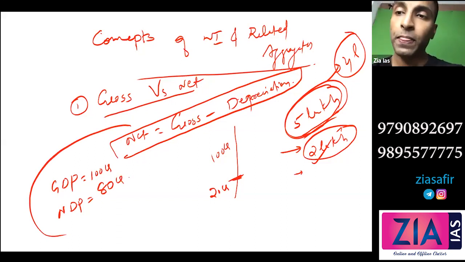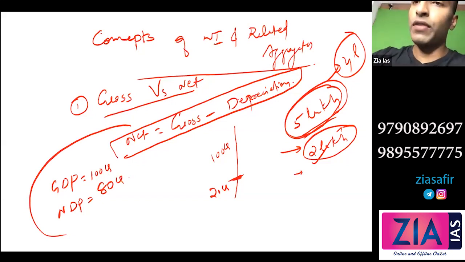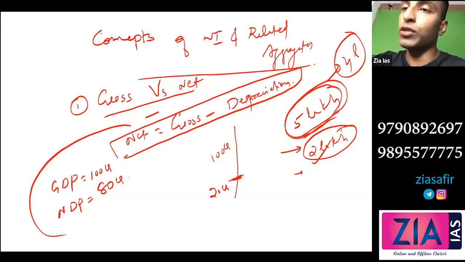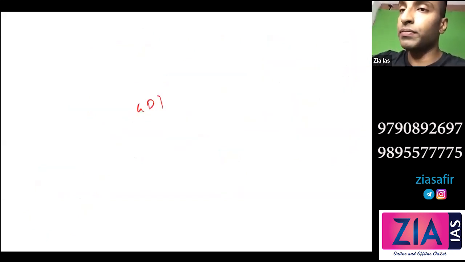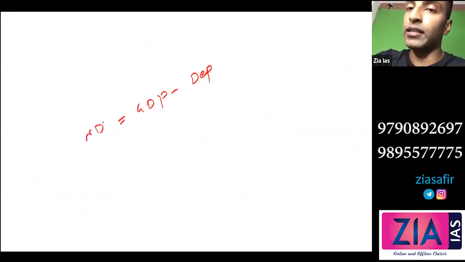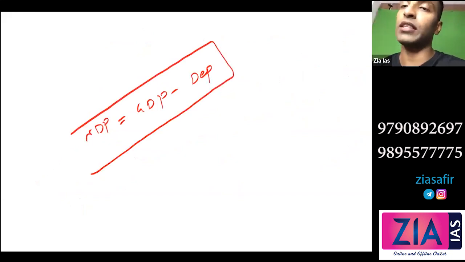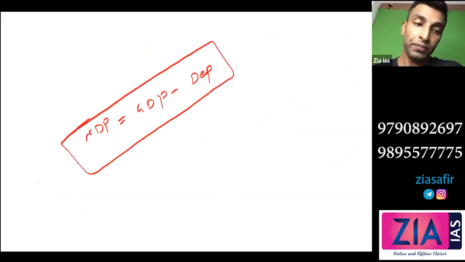So net is gross minus depreciation. If you have GDP, how will you get NDP? GDP minus depreciation, you will get NDP. You can write this there. GDP minus depreciation is your NDP.